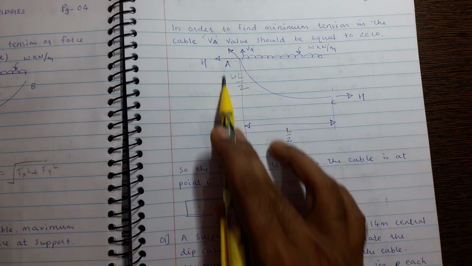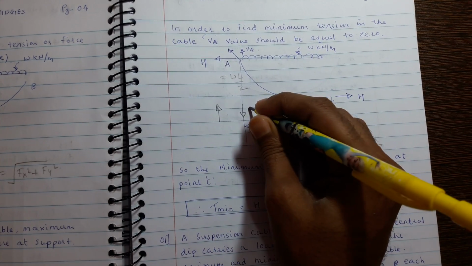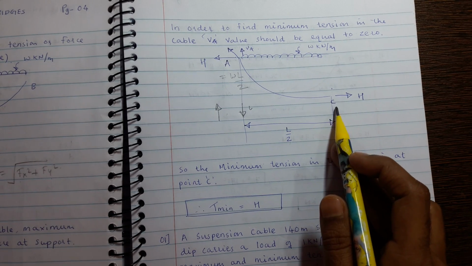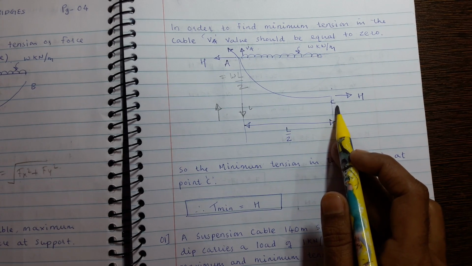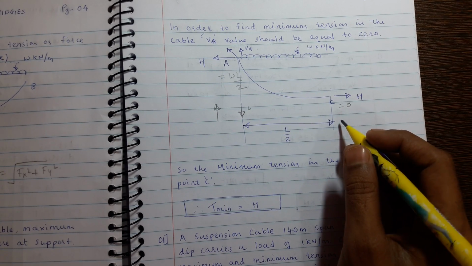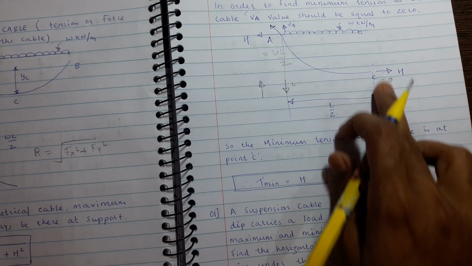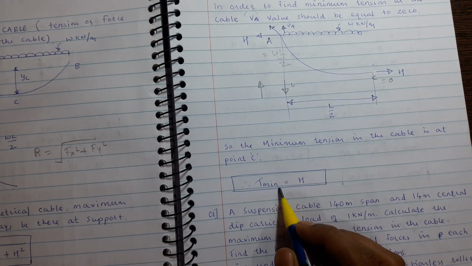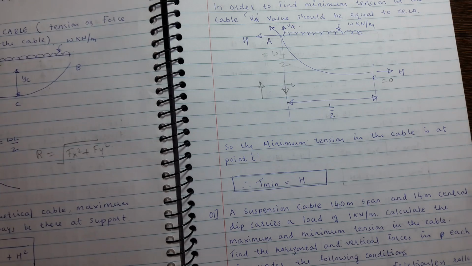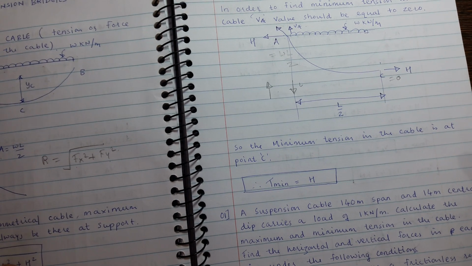So WL by 2 is going upward and WL by 2 going downward. So the net vertical shear at point C equal to 0. So the minimum tension will be at point C because vertical shear is equal to 0. So T minimum equal to H.